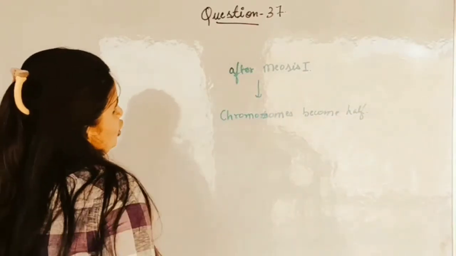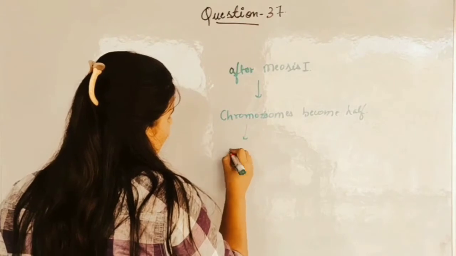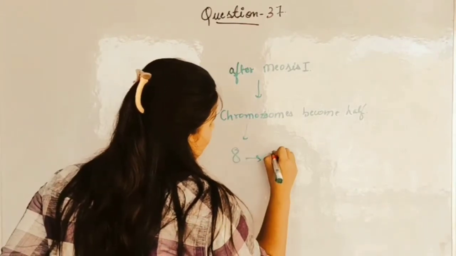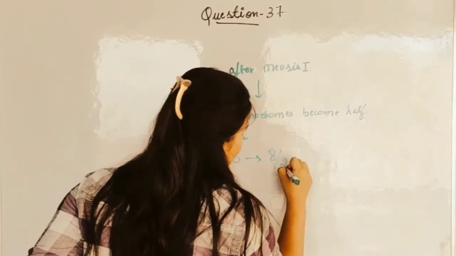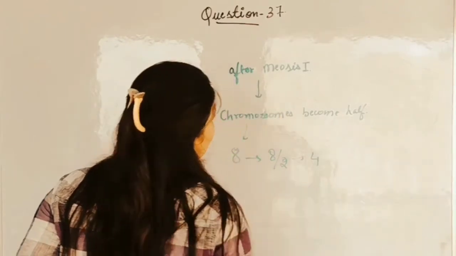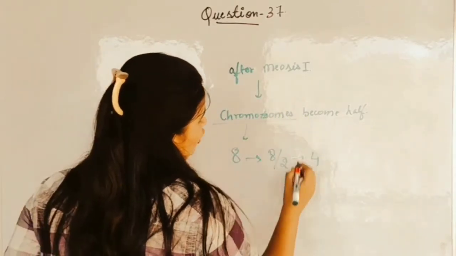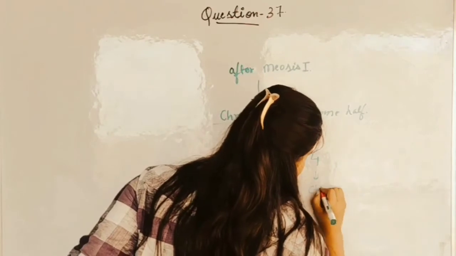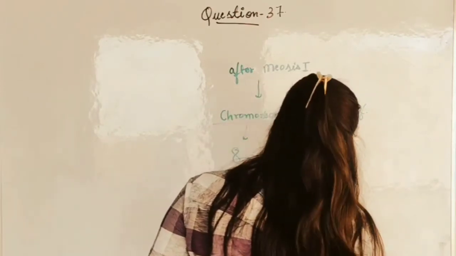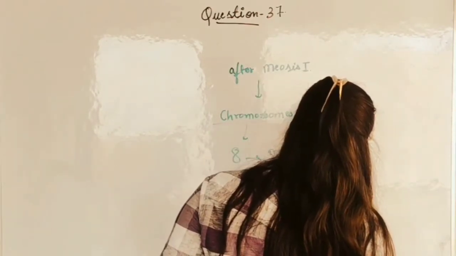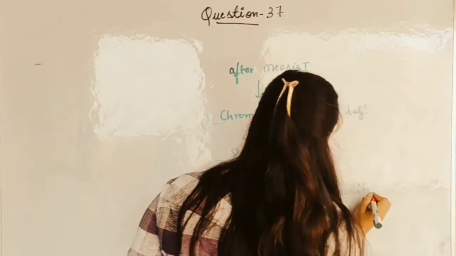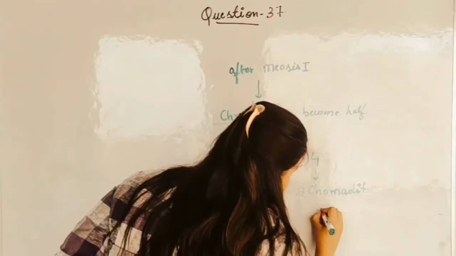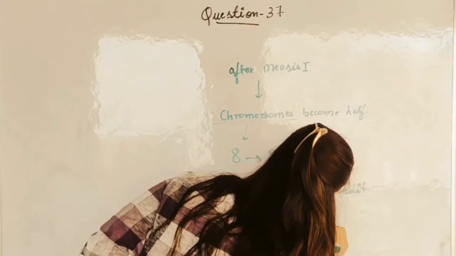So in the question it is given that there are 8 chromosomes, so it is going to reduce to half, that is 8 by 2, which results in 4. And we know that each chromosome carries 2 chromatids. So the final result is 8 chromatids.